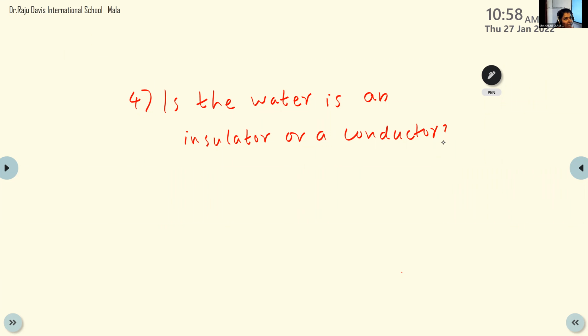The second question is conductor, the third is insulator, and write the fourth one: is water an insulator or a conductor?